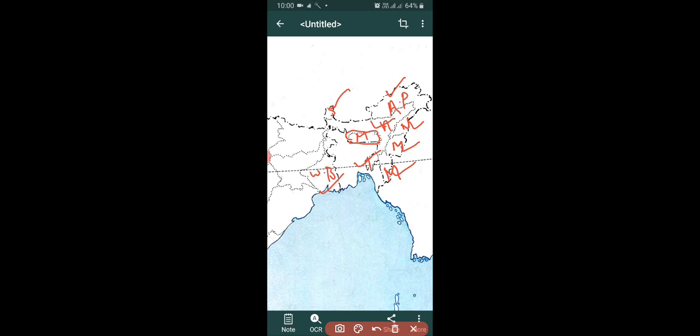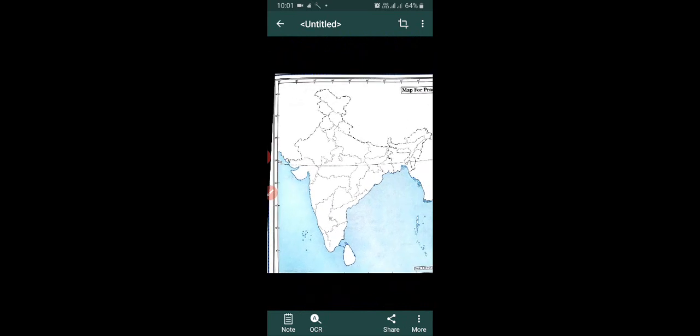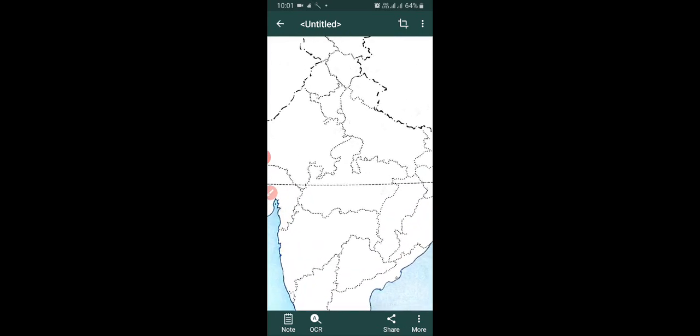Okay, hope you have understood these eastern states, and we have revised all the states and their capitals. Now you will have to learn these very carefully. One more thing, dear students, this little part is New Delhi.